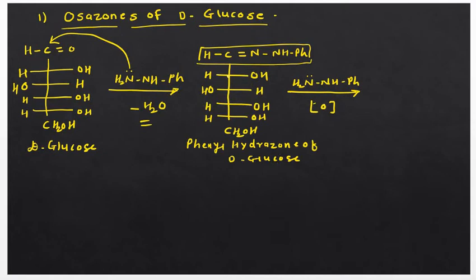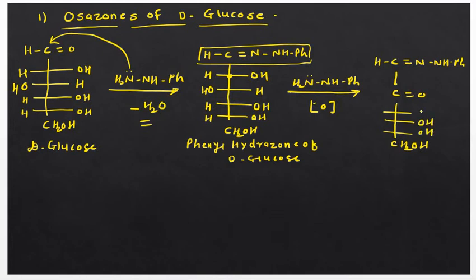The second carbon is oxidized, and I will write the structure HC double bond N-NH-Ph, with the second carbon oxidized into a free carbonyl group, and the rest of the molecule as it is, with the 3 remaining carbons written as they are.